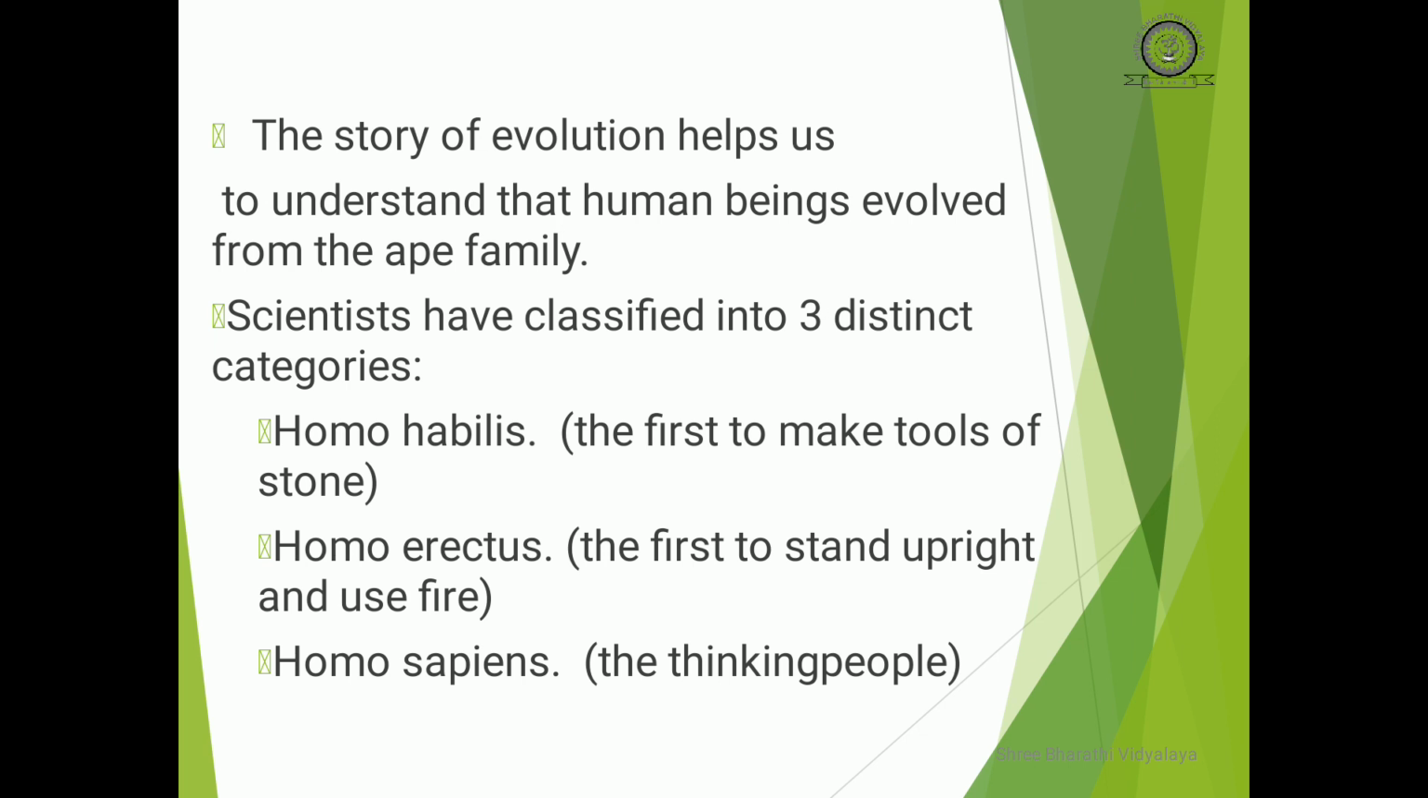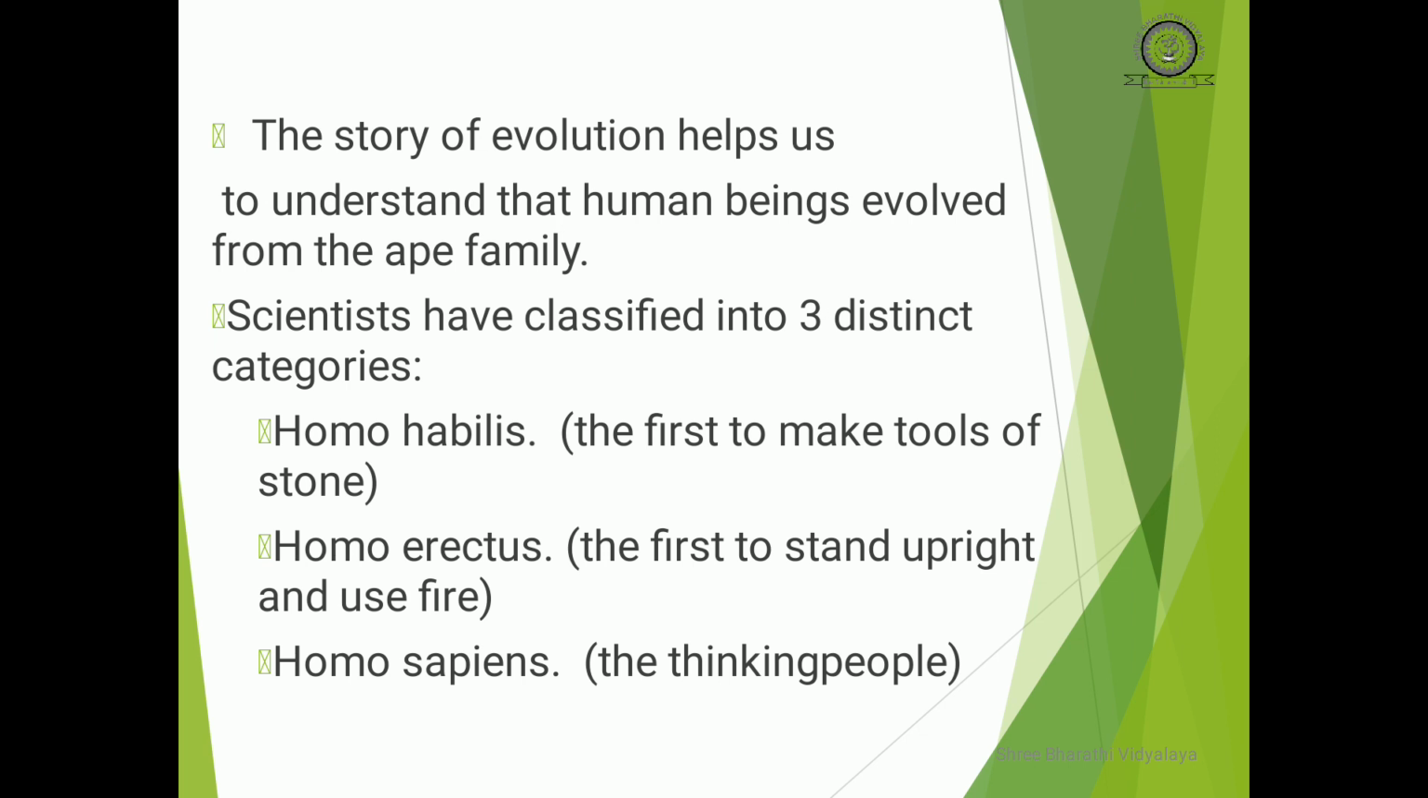The story of evolution helps us to understand that human beings evolved from the ape family. Scientists have classified them into three distinct categories. They are Homo habilis, the first to make tools from stone. Second is Homo erectus, the first to stand upright and use fire. And last, the Homo sapiens, the thinking people.